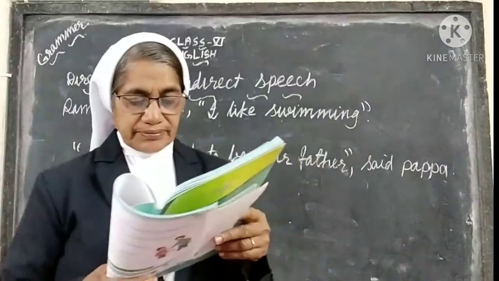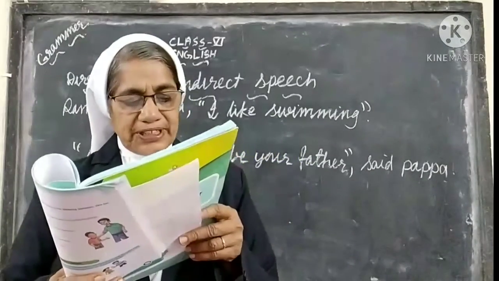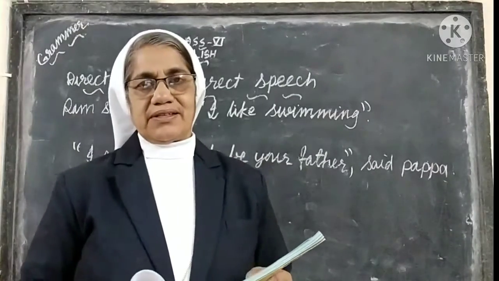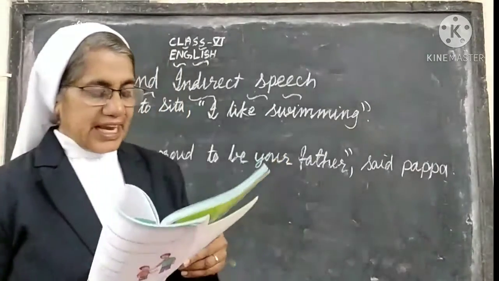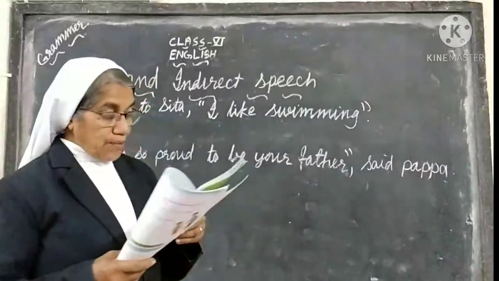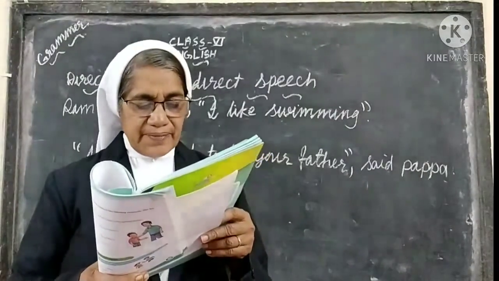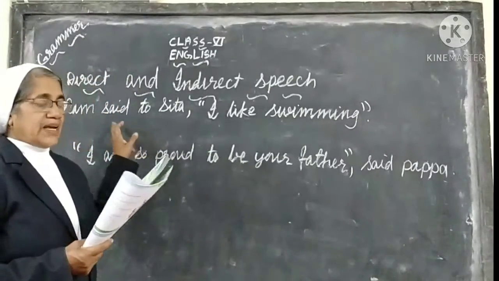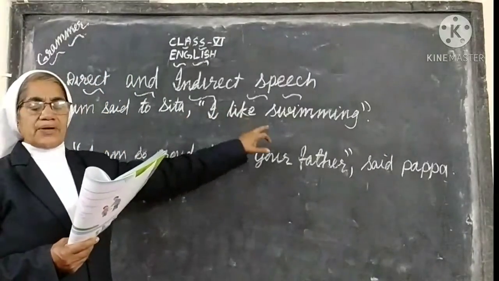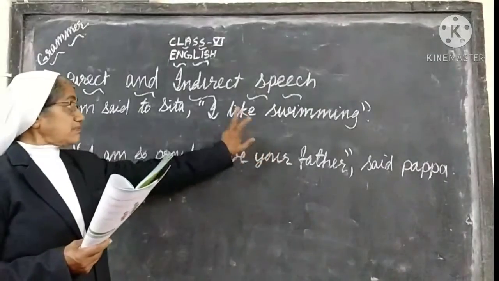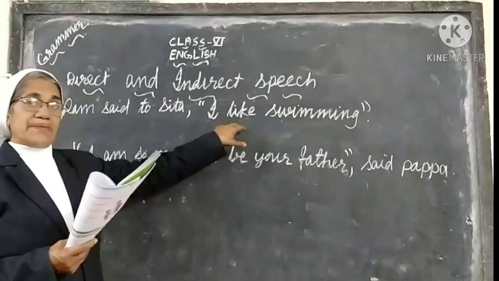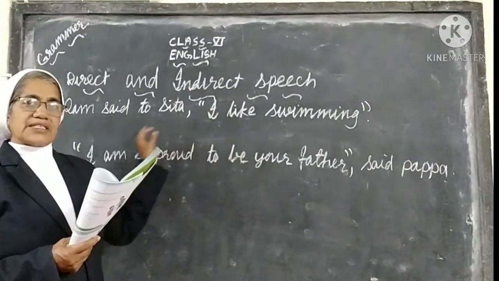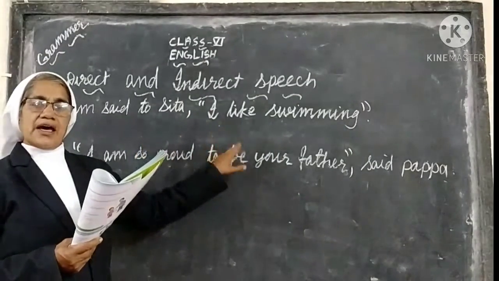Next point. A comma is put after the reporting verb when it comes before the quotation. See the first sentence. Reporting verb comes before the quotation. This is the quotation, I like swimming. So the reporting verb is coming before the reported clause.